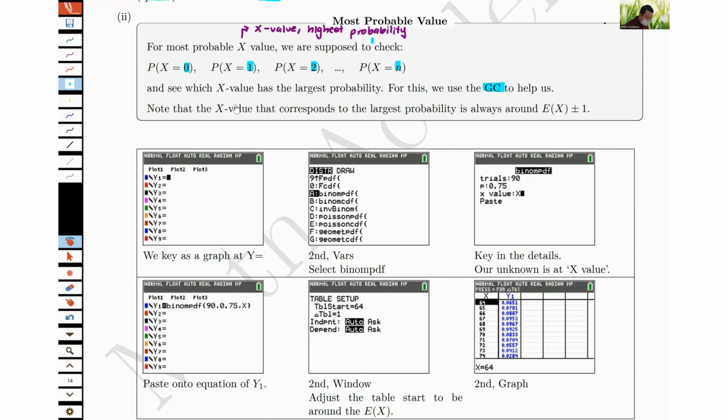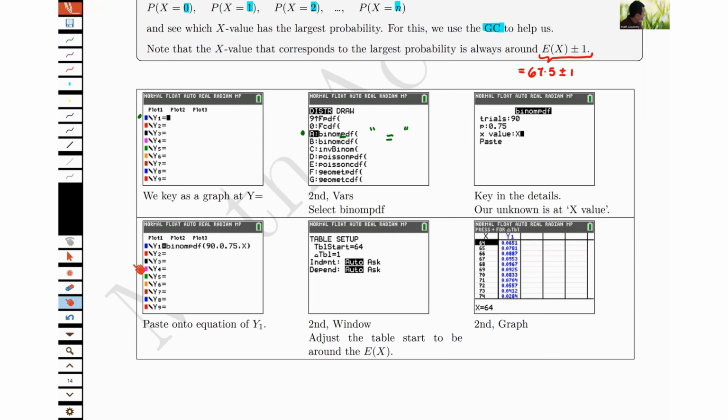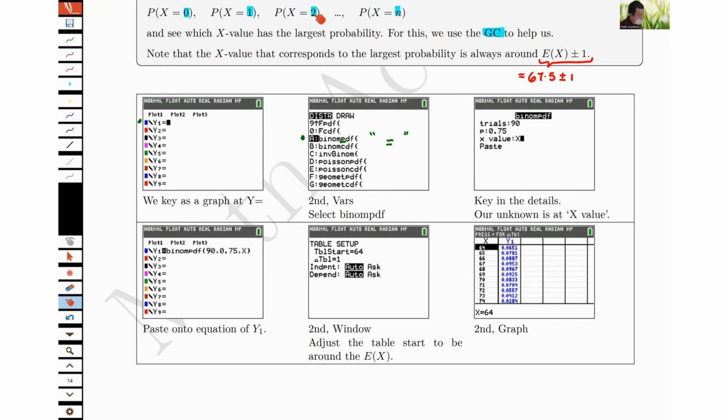That X value with the largest probability, you want to know that it's always around the expectation plus minus 1. So in our context, I know that the expectation is 67.5 plus minus 1, around those values. So what should we do when I go to the graphing calculator? You must know which to pick. You should be picking PDF because you are checking for equality. I want to know equals to 0, equals to 1, and so on, which is the highest.